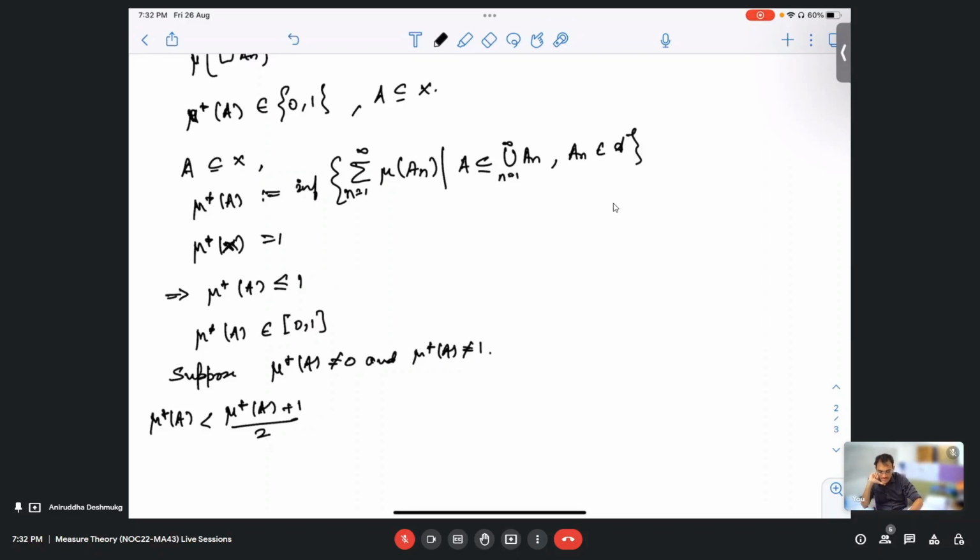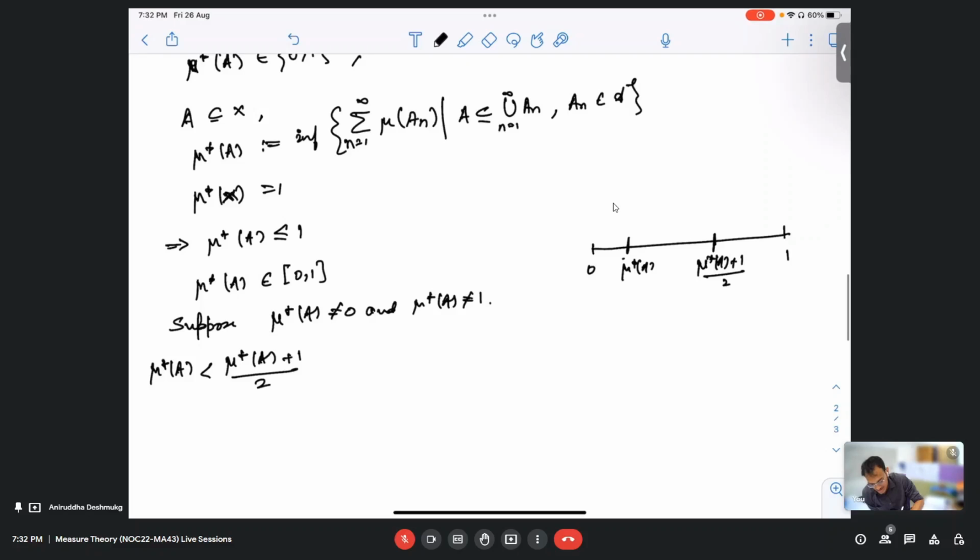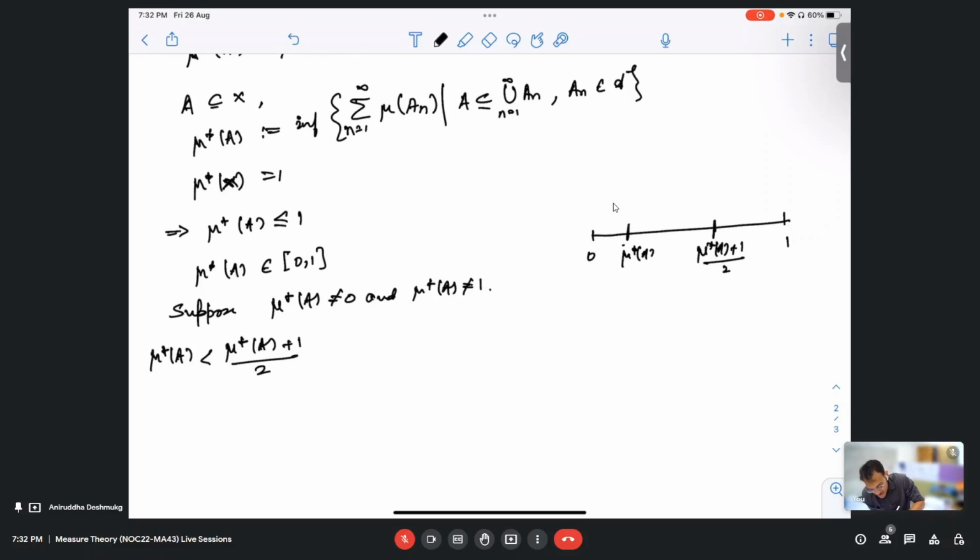Yes, because this is 0 and this is 1. Suppose this is mu star A, then you add them and divide by 2, so this is the midpoint. So it is bigger than mu star A, and it is definitely less than 1.